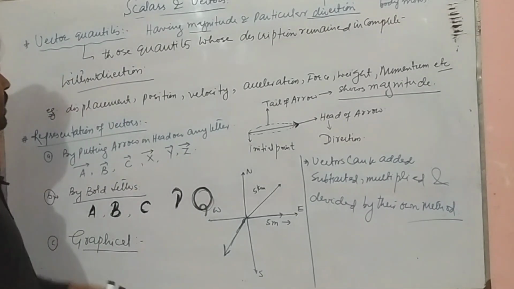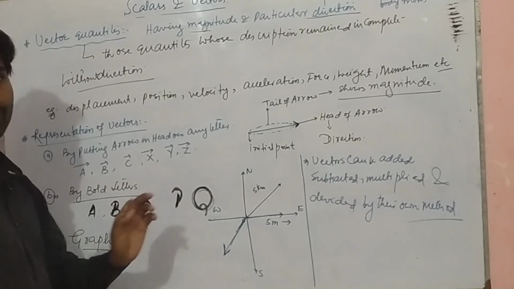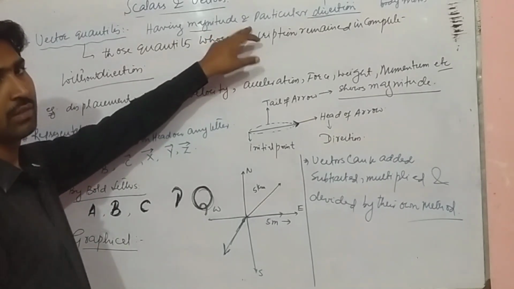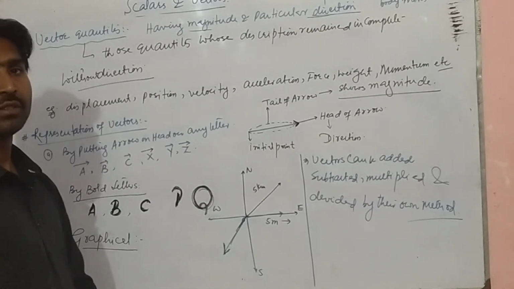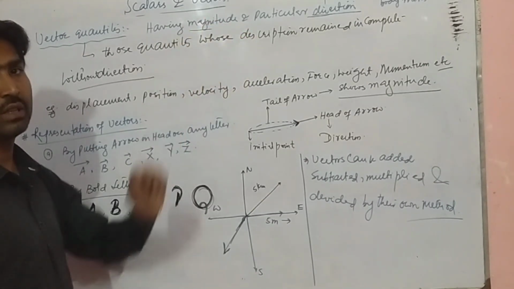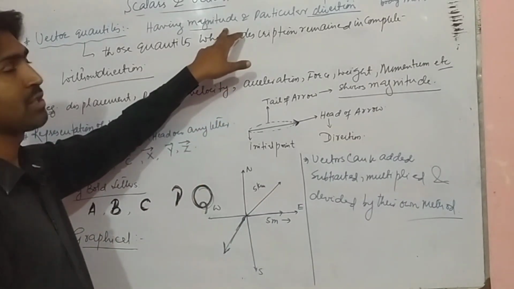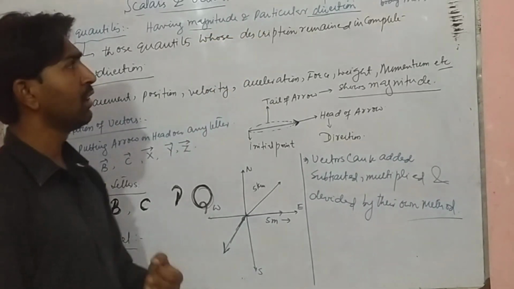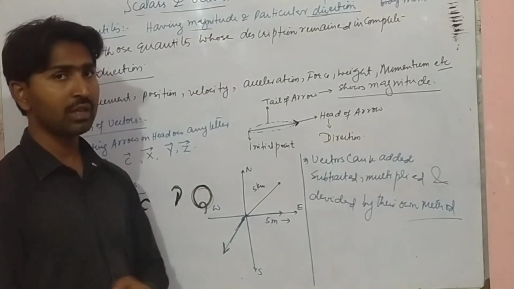One thing more, we have defined the vectors as having magnitude and particular direction. Only two things we have defined. Are these only specifications for the vectors? If any quantity has these two things, must it be a vector or not?